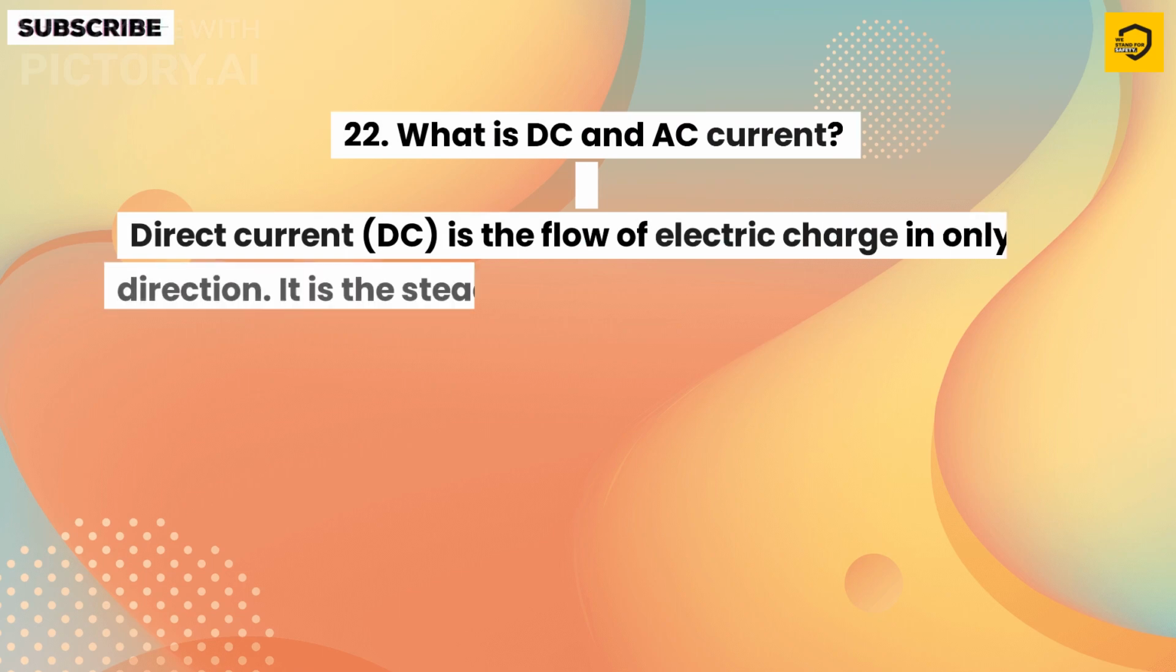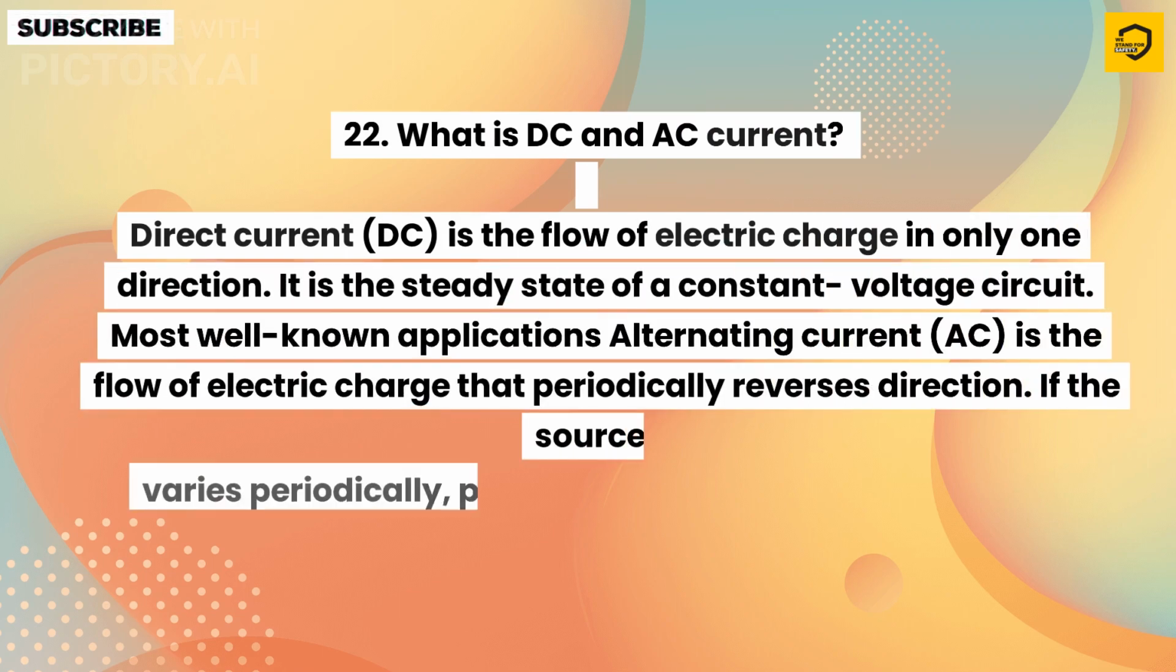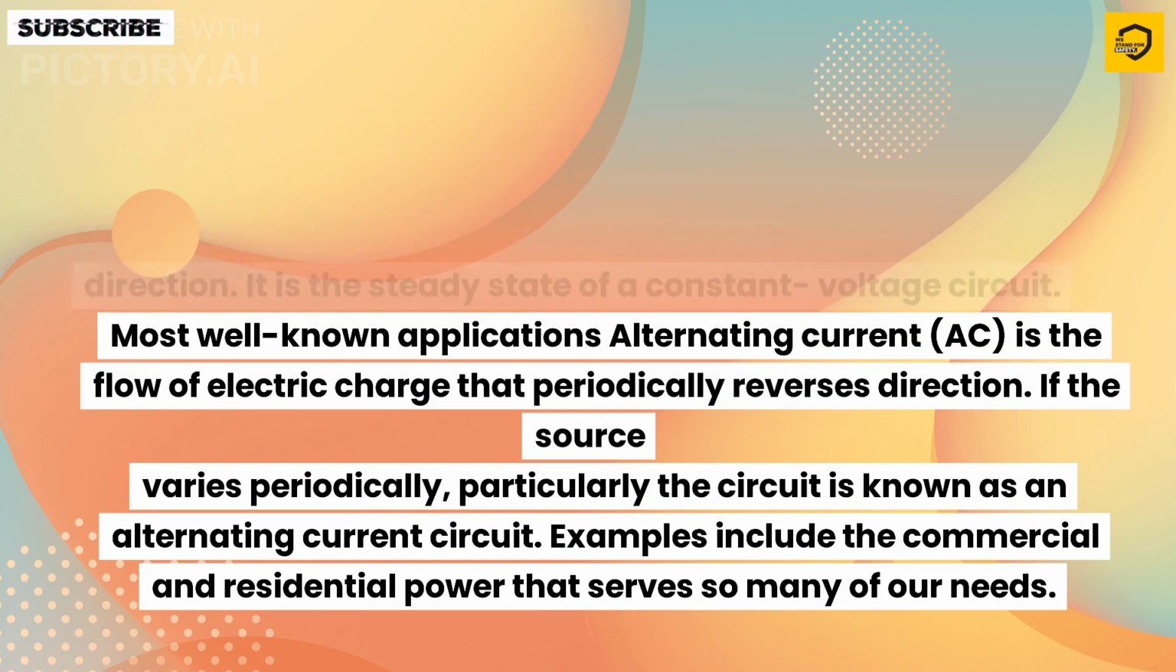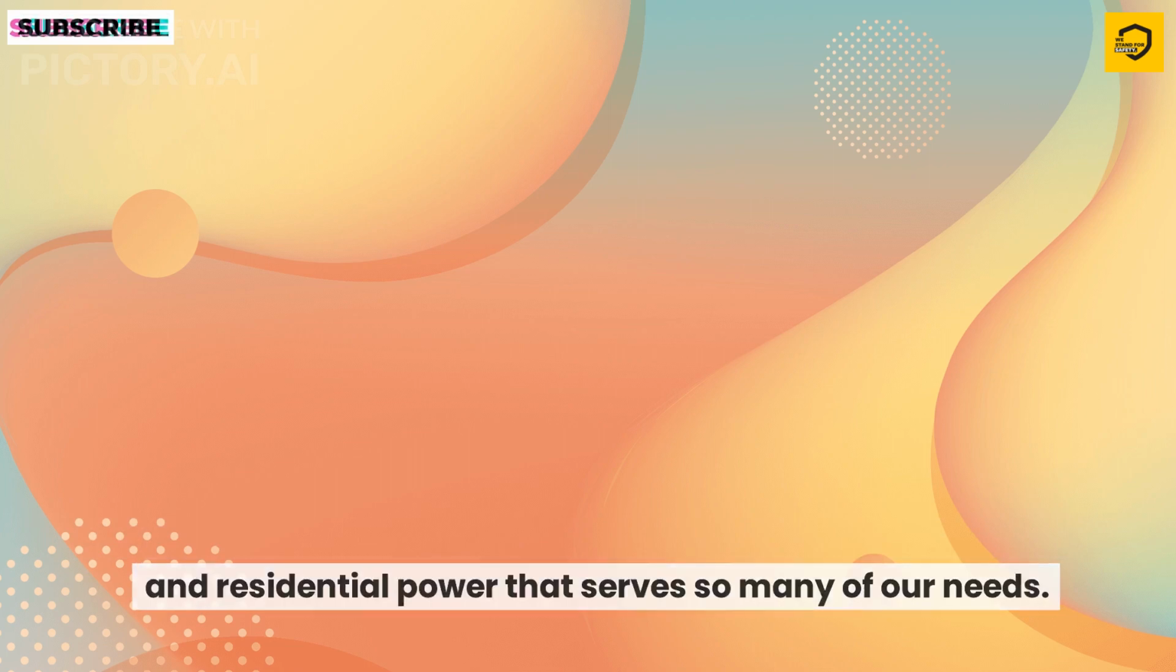22. What is DC and AC current? Direct current, DC, is the flow of electric charge in only one direction. It is the steady state of a constant voltage circuit. Most well-known applications use DC. Alternating current, AC, is the flow of electric charge that periodically reverses direction. If the source varies periodically, the circuit is known as an alternating current circuit. Examples include the commercial and residential power that serves so many of our needs.